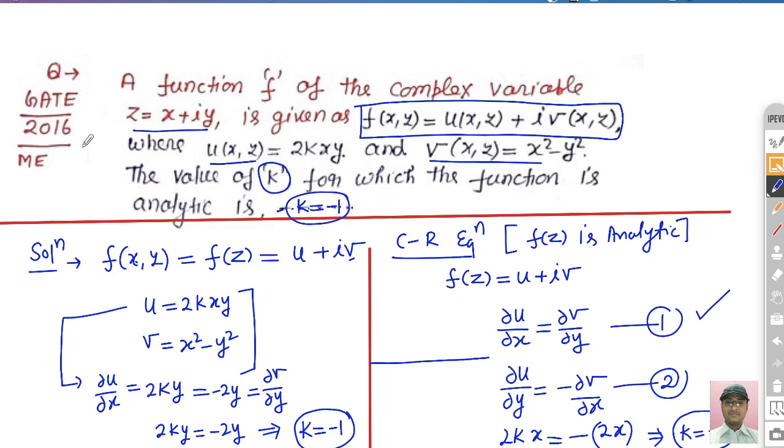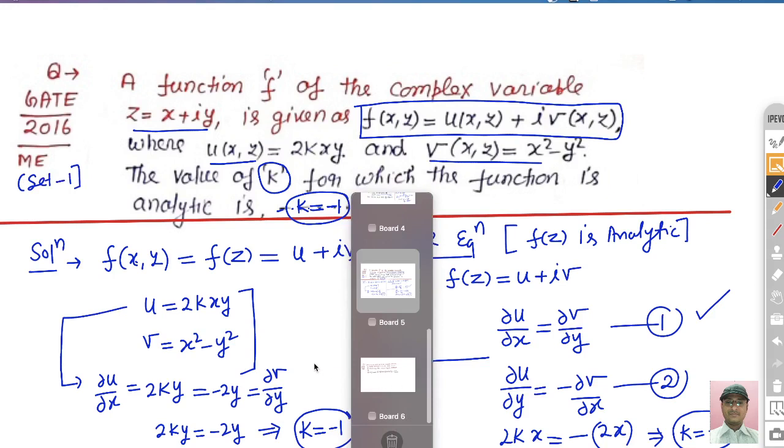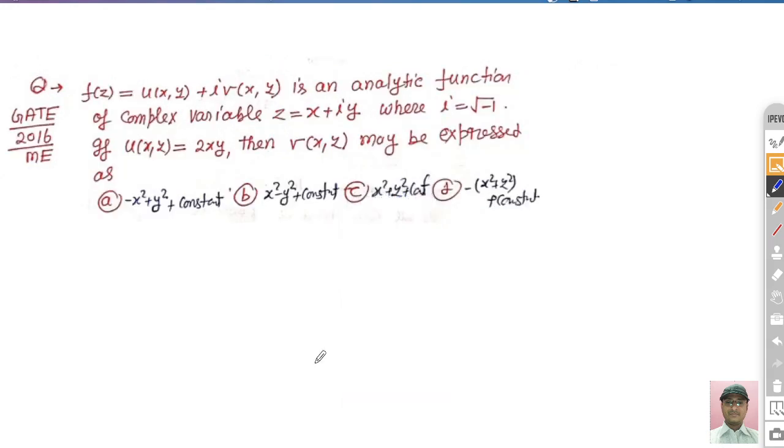This question was asked in GATE 2016 in the mechanical branch. There were two sets, and this came in set number 1. Now I have taken another problem that was asked in the second set of the same year. Now see this question.